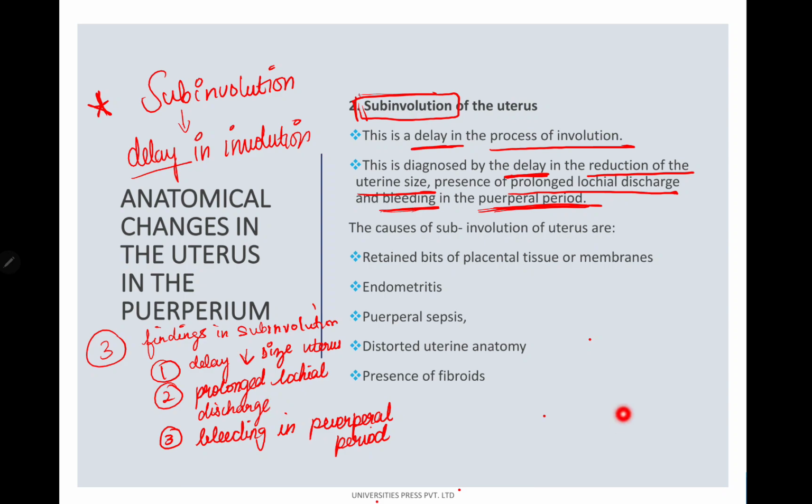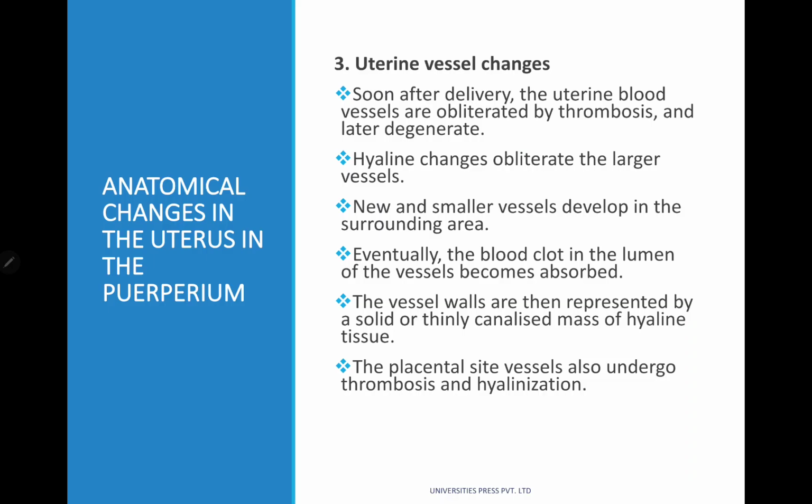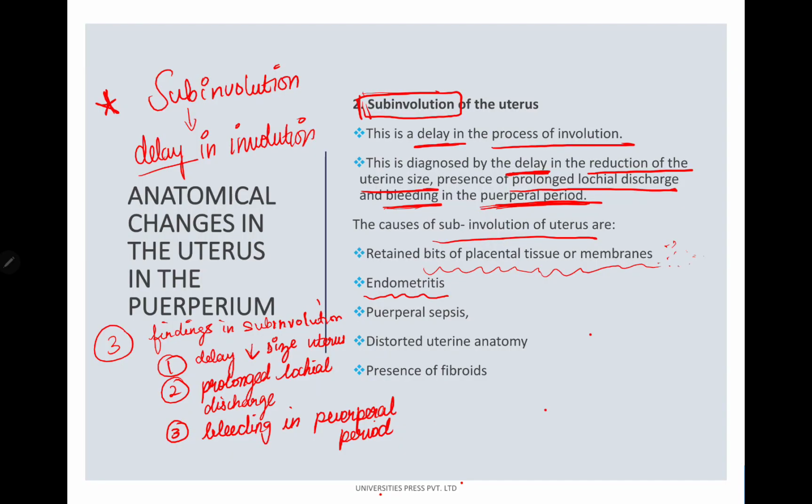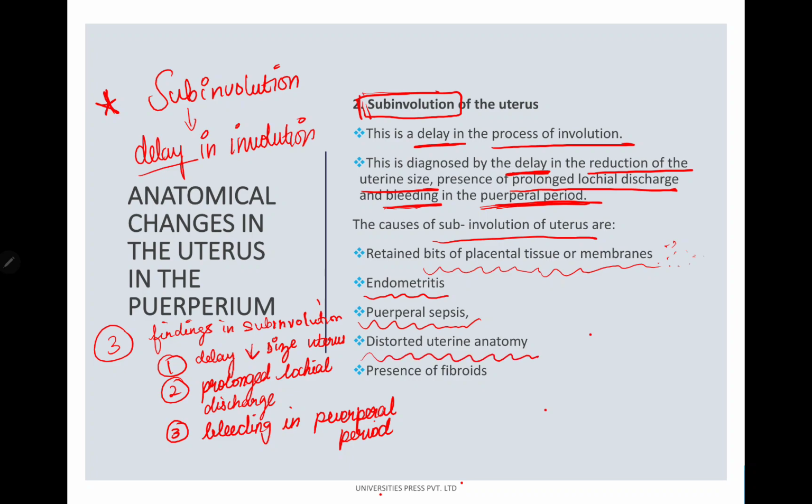So the causes of subinvolution of uterus are, there are certain causes, around 5 causes. First is going to be retained bits of placental tissue or membranes. There will be some kind of bits over here and there. There will be some retained bits of placental tissue or membranes. Then coming to endometritis and puerperal sepsis, distorted uterine anatomy, and presence of fibroids.